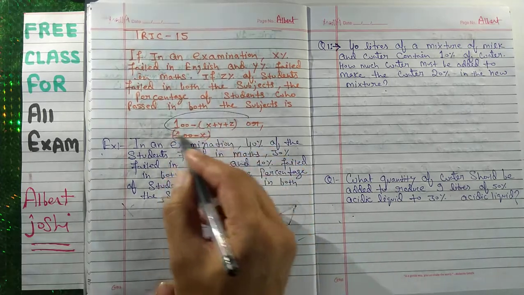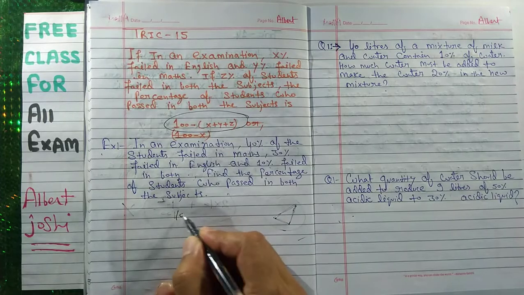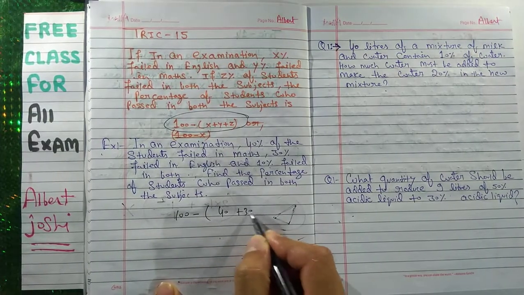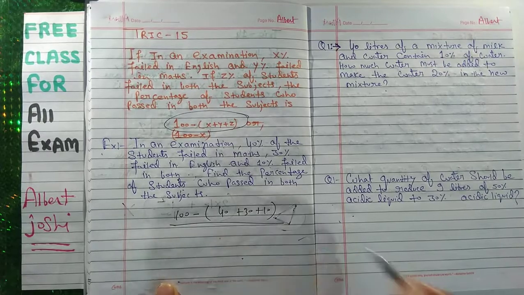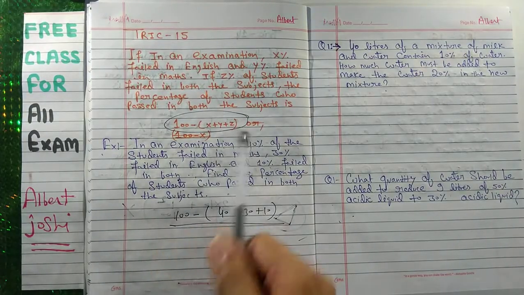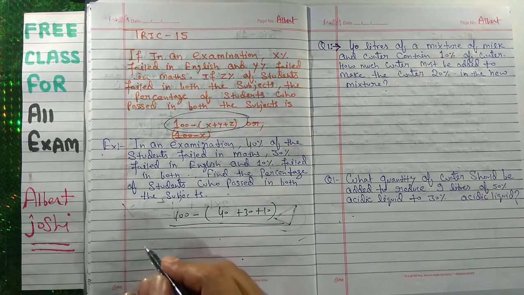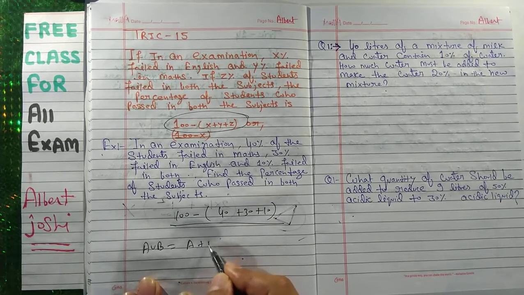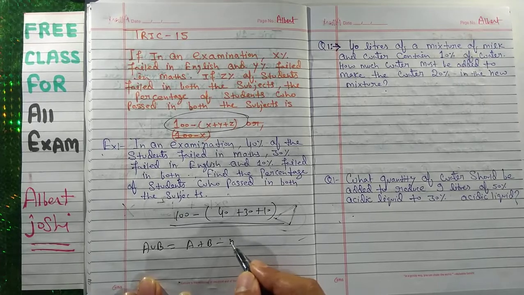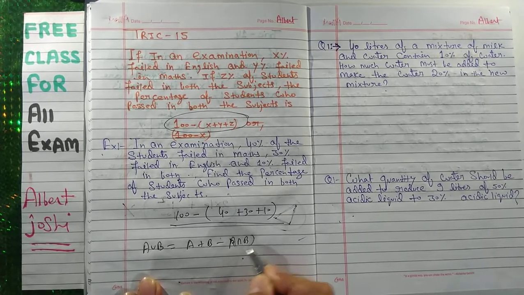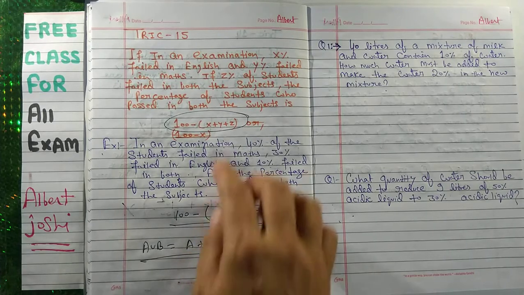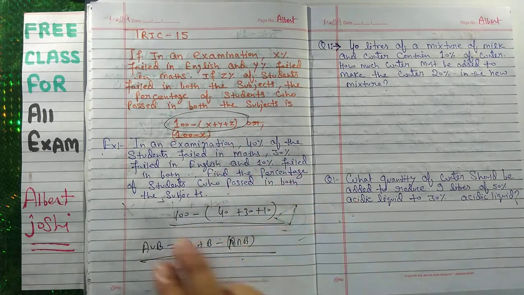You have to use this formula: 100 minus (40 plus 30 minus 10). So you have to remember this formula: A plus B minus A intersection B. This is a different case, but you can understand how to calculate.